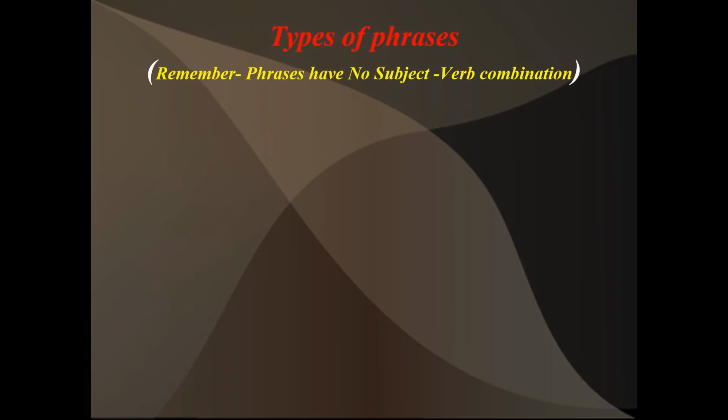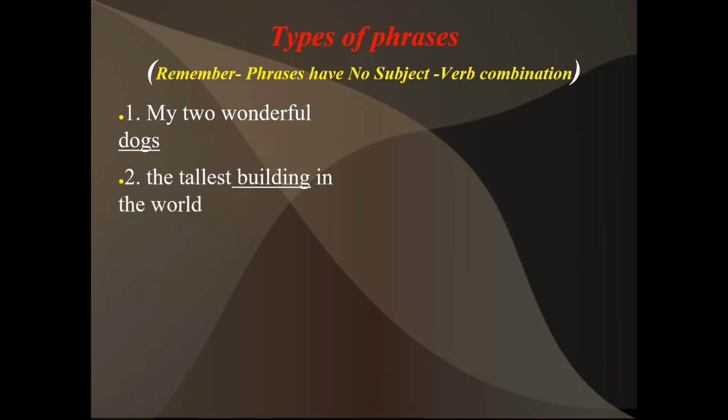We are learning with examples now. I'm not giving any definition here, but you should remember that a phrase has no subject verb combination. It may have a verb, it may not. See, "my two wonderful dogs." What did I underline here? Dogs. It is focusing on the noun dogs. Then, "the tallest building in the world."